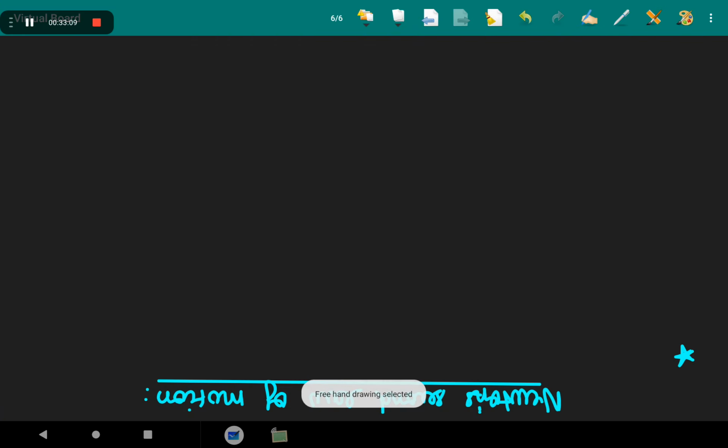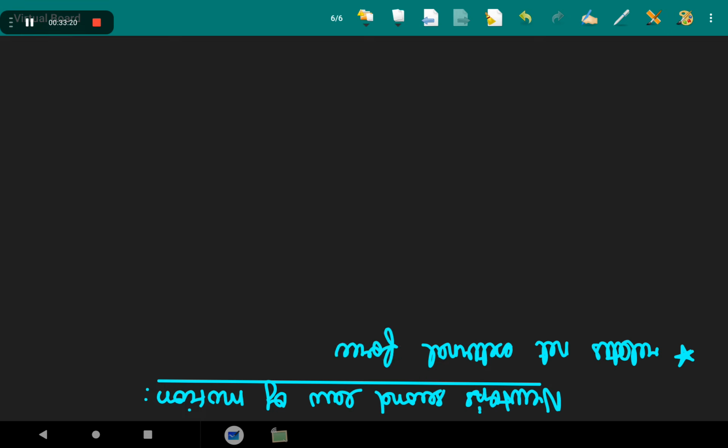It relates net external force to acceleration of a body. Okay? Now I think we need to understand, let us first see what momentum is. Momentum of a body is defined as the product of its mass and velocity.